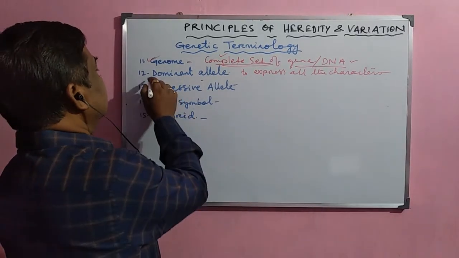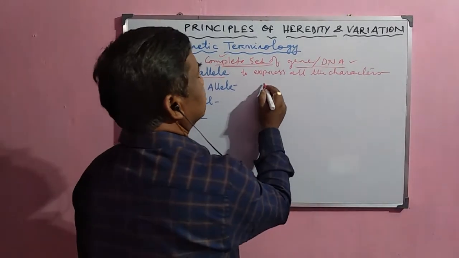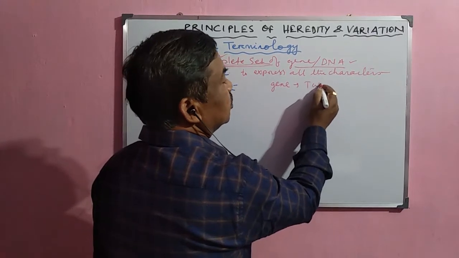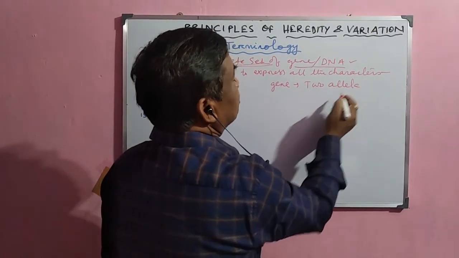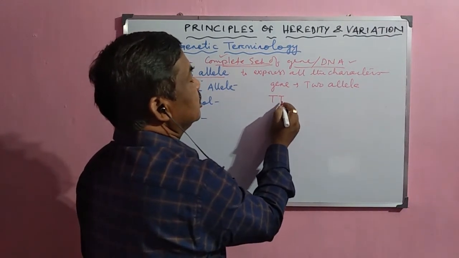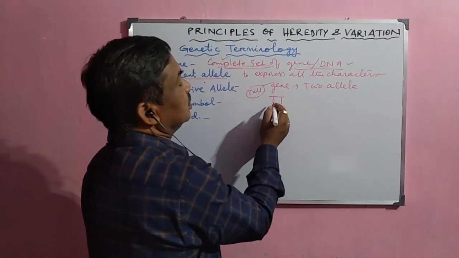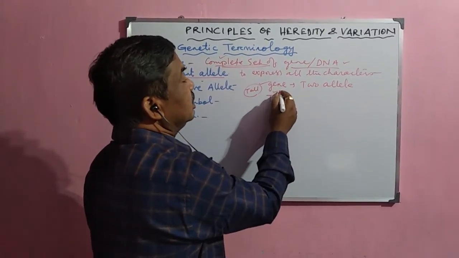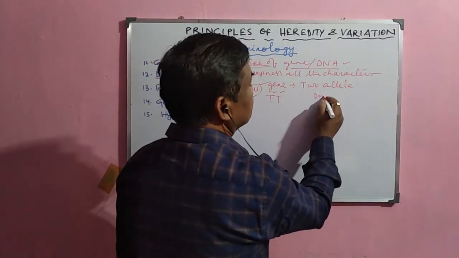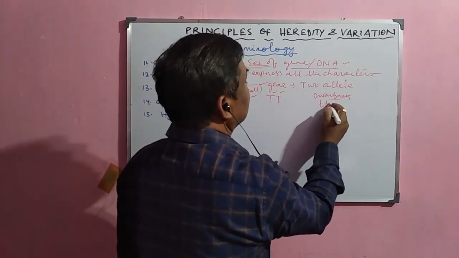Now next, what is a dominant allele? In a particular genetic expression, every gene consists of two alleles. Take the example of the tallness gene, which has two alleles, capital T and capital T. The dwarfness gene, when the plant is dwarf, is small t.